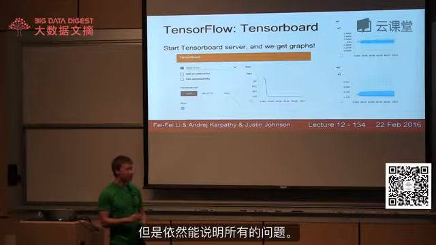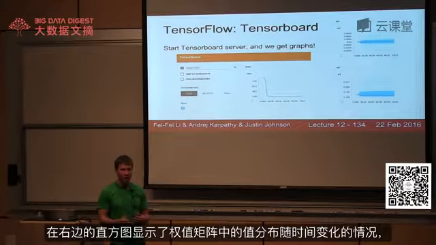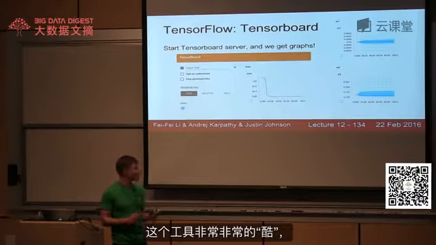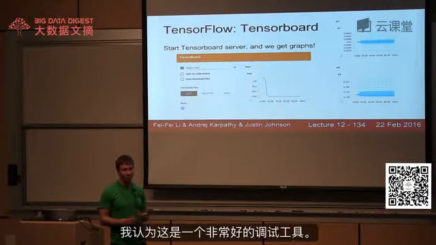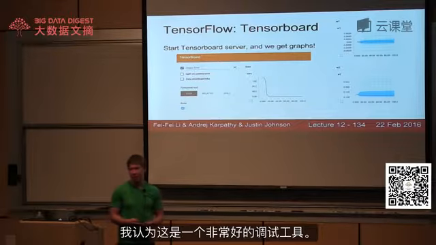And this over here on the right-hand side is showing you histograms over time, showing you the distributions of the values in your weight matrices. So this stuff is really, really cool. And I think this is a really beautiful debugging tool.